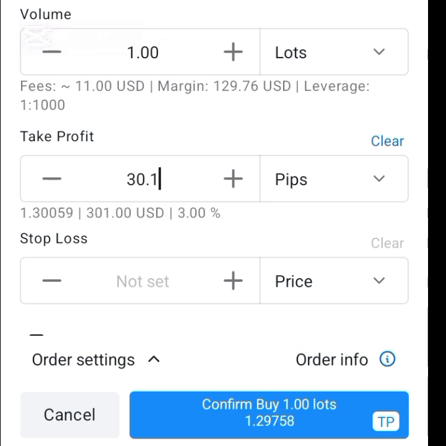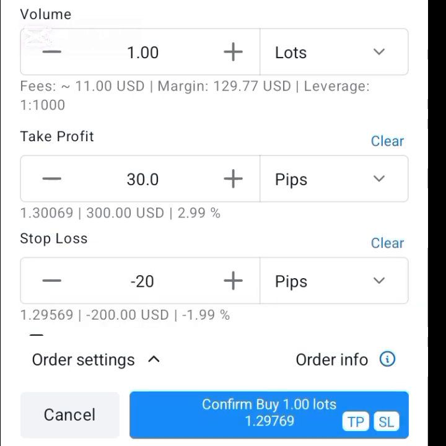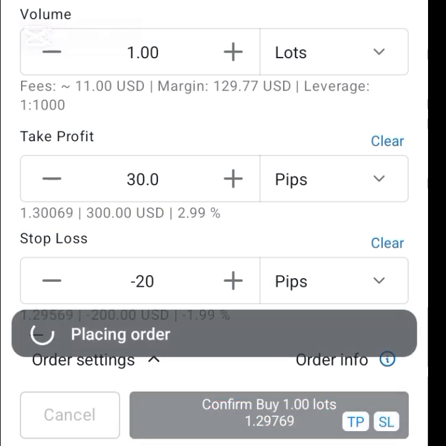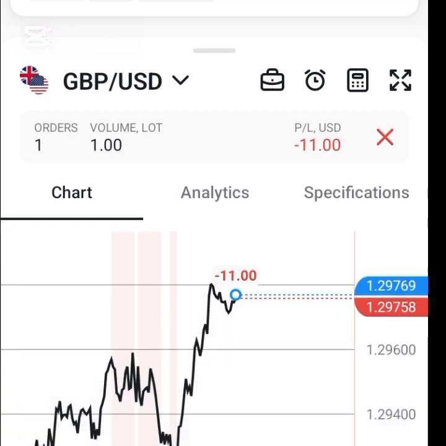You get that? So then we'll set the stop loss. Let's set it in pips too. It makes it easier for you so that you don't go and start calculating. So we'll do 20 pips. All right, and now we do instant execution. So confirm buy, I will buy. All right, so it's on now. We're going to check it later on, but let's do the next order type.